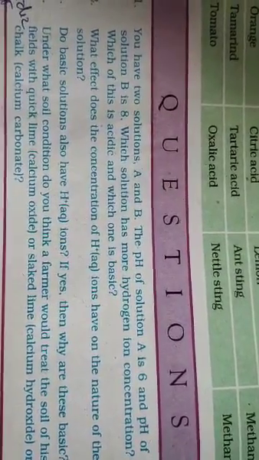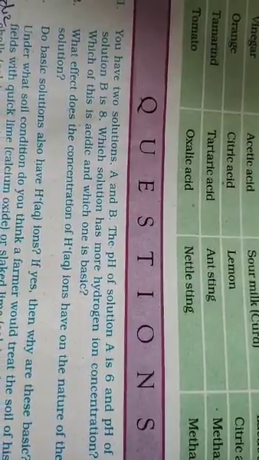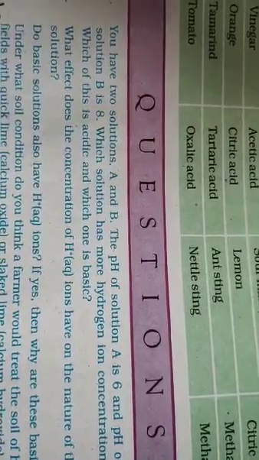Fine? Here there are certain blue questions given. So these blue questions are to be written down. Two solutions are given, A and B. pH of A is 6 and pH of B is 8. Which has more hydrogen ion concentration? Yes, 6 will have more hydrogen, because its pH is less than 7. And therefore that solution will be acidic, and the B solution will be basic.